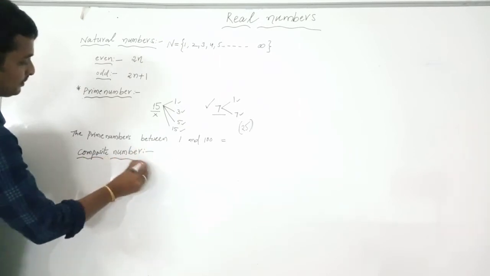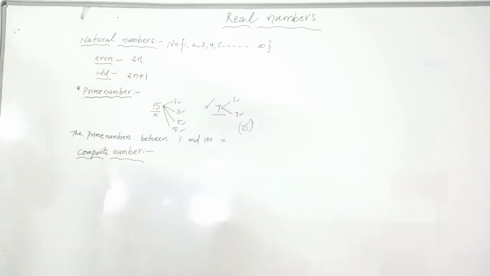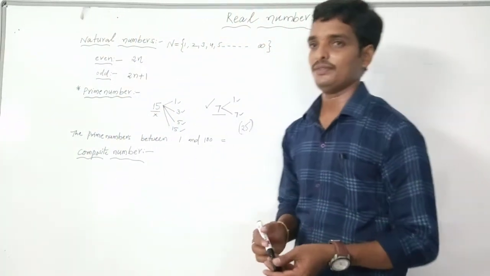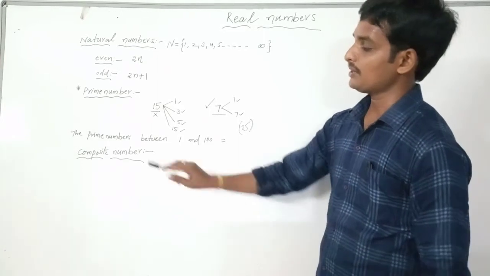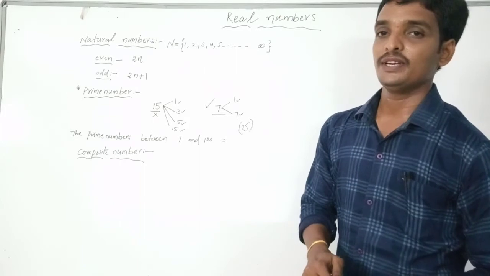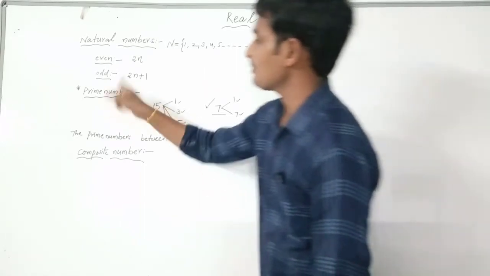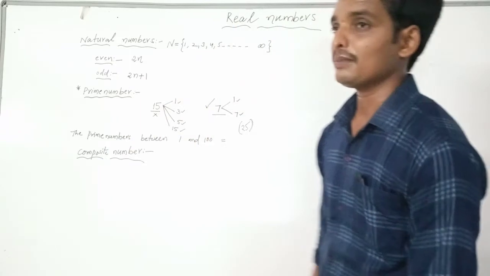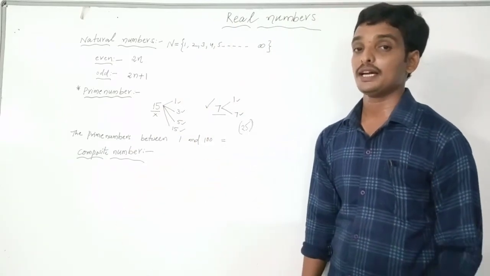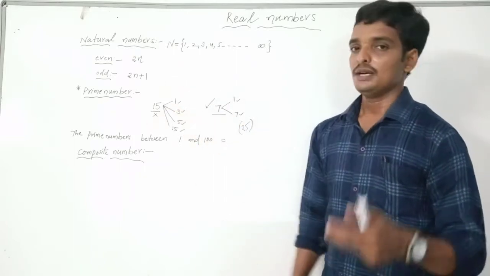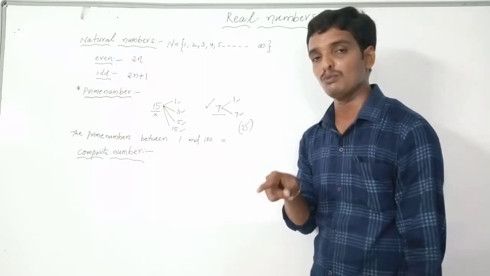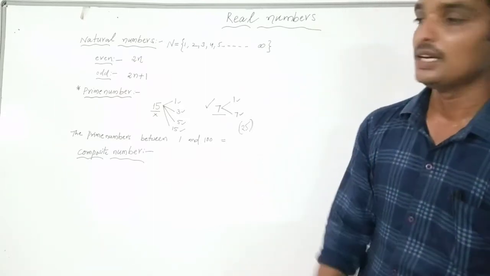Composite number. So what is the definition of a prime number? The number which has only two factors, 1 and itself. In this composite number topic, the number which has more than two factors. If it has only two, it is called a prime number. Exactly two factors is a prime number, more than two factors is a composite number. Write the definition: the number which has more than two factors is called a composite number.